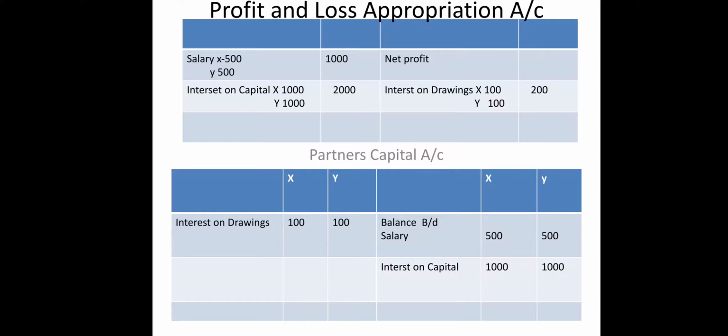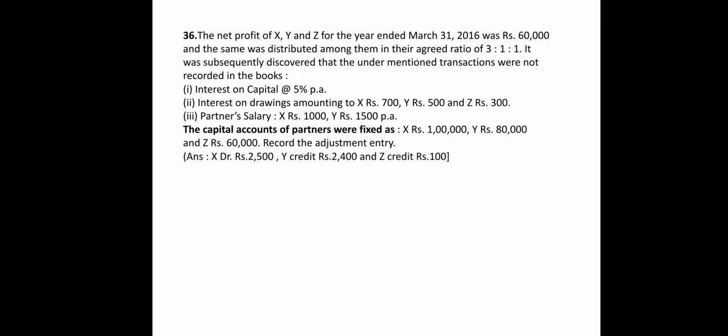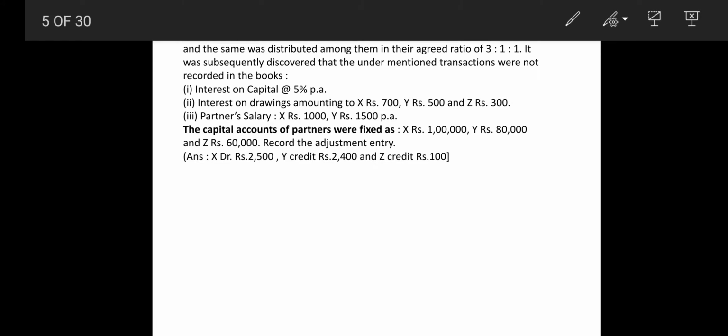So now I am switching to the sum so that we can get a better idea of the concept. Here comes your sum. The net profit of X, Y and Z for the year ended March 31st was rupees 60,000, and it was distributed among them in the agreed ratio of 3:1:1. It was subsequently discovered that the undermentioned transactions were not recorded. You can see a very simple statement that these transactions were not recorded in the books: interest on capital, interest on drawings and salary. These three items were not recorded, so we are going to record them.